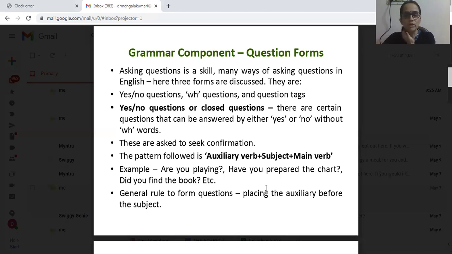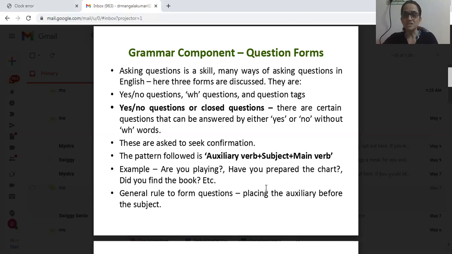That means there won't be question words in those questions, and they can be answered only by yes or no. The answer will be yes or no. That is why they are called yes or no questions. These questions are asked to seek confirmation, whether it is confirmed or not, yes or no.